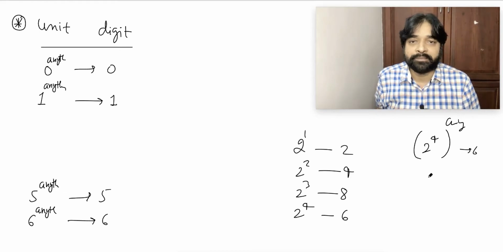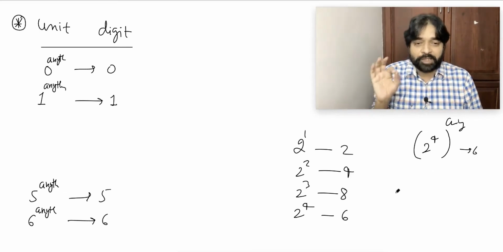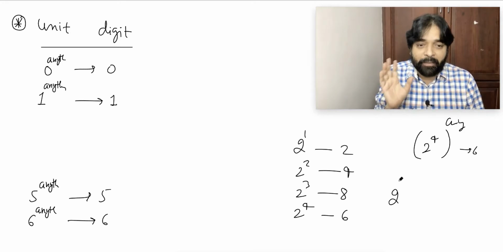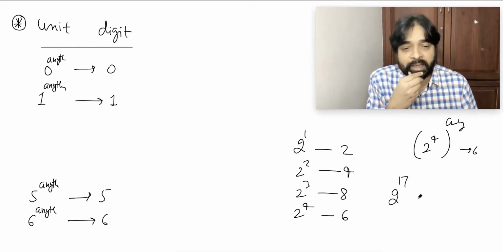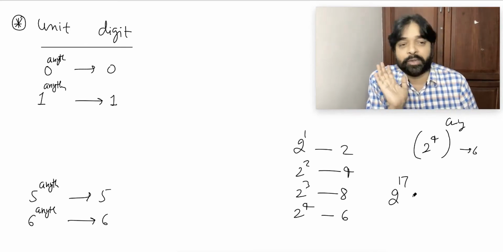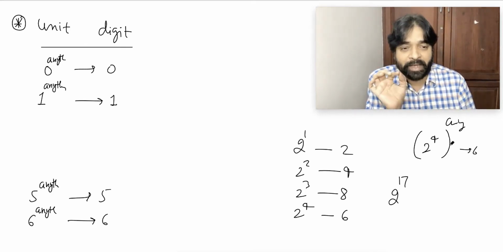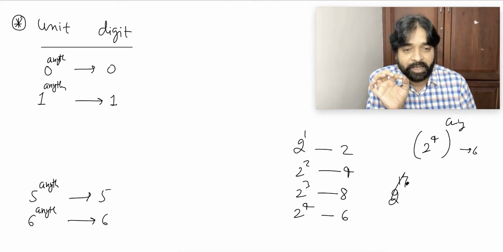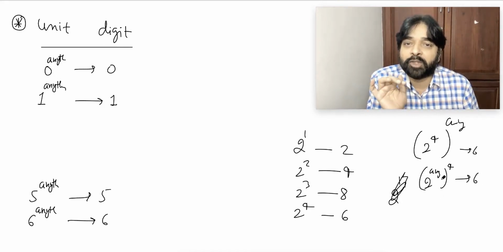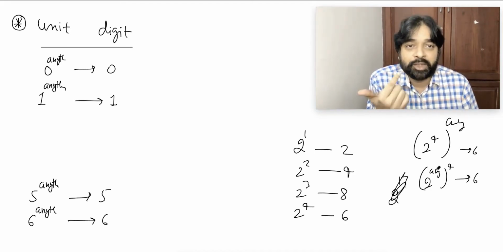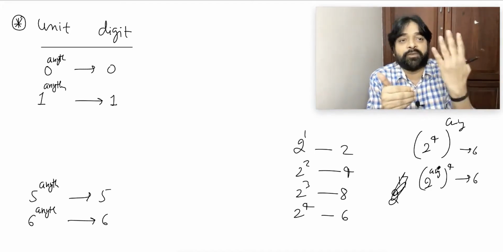Couldn't understand? So if anybody asks you 2 power 17, listen to me. What I will always try to get is 2 power 4, which is 6. I can write 2 power 4, raised to anything, ends in 6. That is called the period of the digit 2. 2 is periodic with period 4.